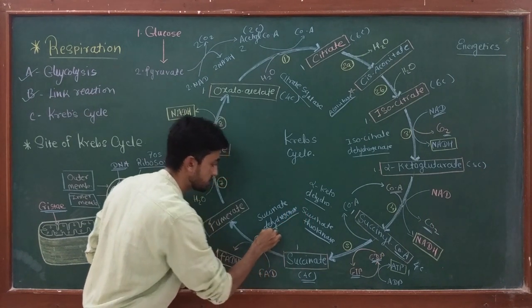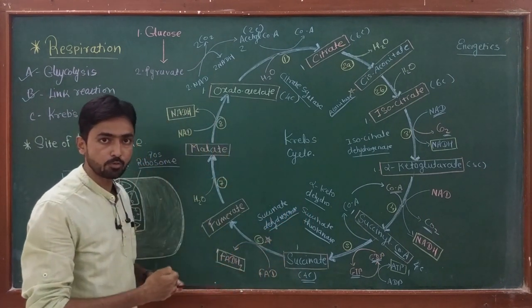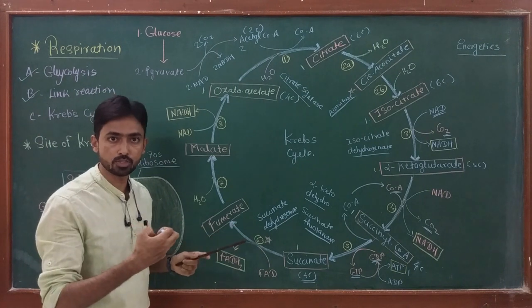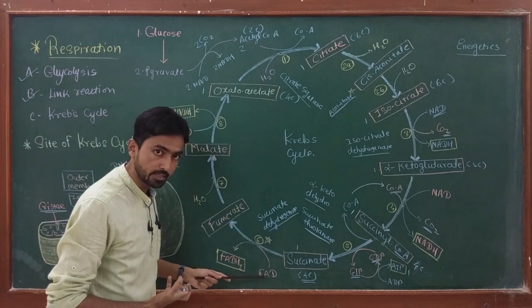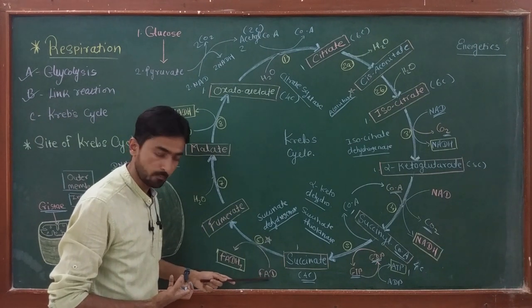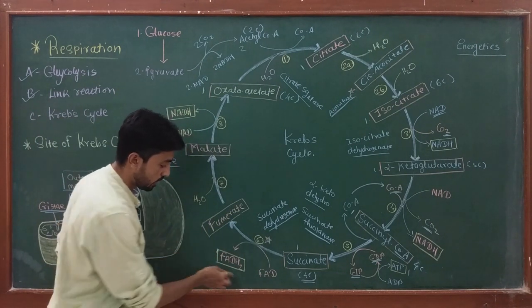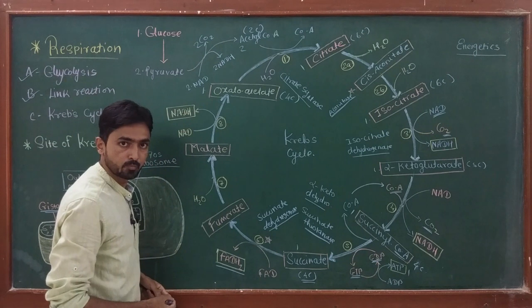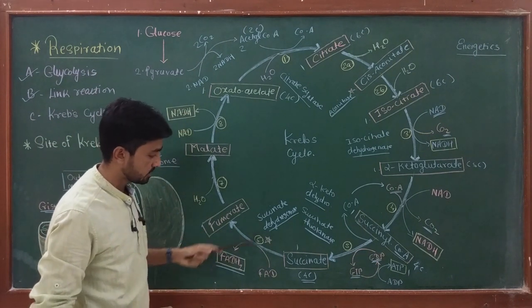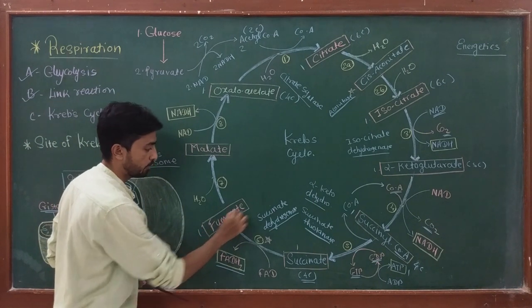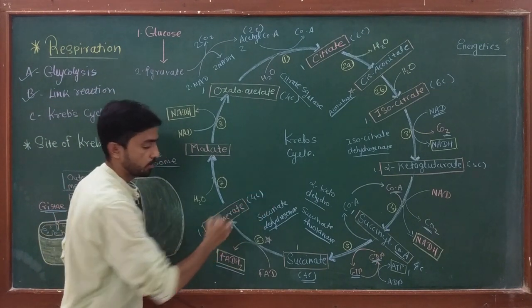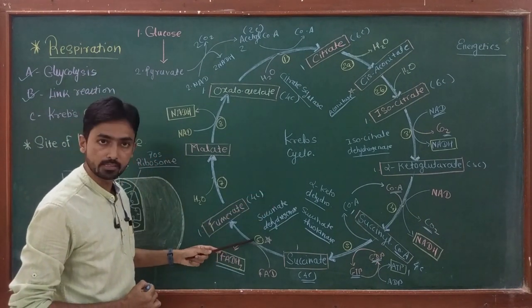The name of the enzyme suggests this is the enzyme which removes the hydrogen from the substrate, and the hydrogen is accepted by FAD, that is flavin adenine dinucleotide, to convert it into FADH2. In this reaction, a 4-carbon compound is converted into fumarate. One molecule of fumarate, which is a 4-carbon compound, is produced in reaction number 6.